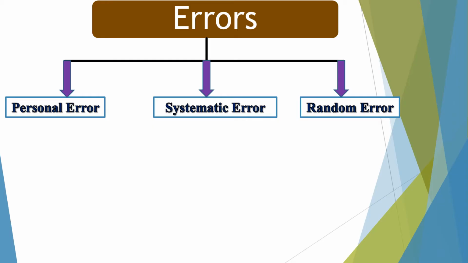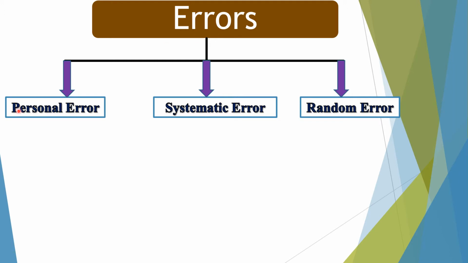Error. What is error? For example, a person is measuring weight. According to him, weight is 4 kg. His measured value is 4 kg, but actual value or true value is 5 kg. So there is difference between actual value and measured value, and this difference is error.